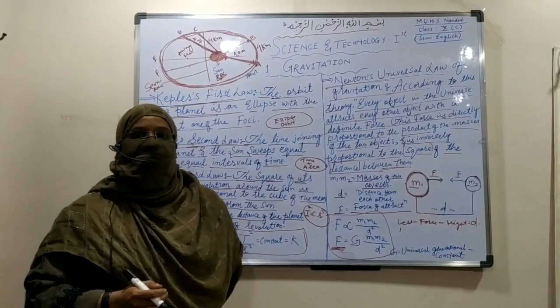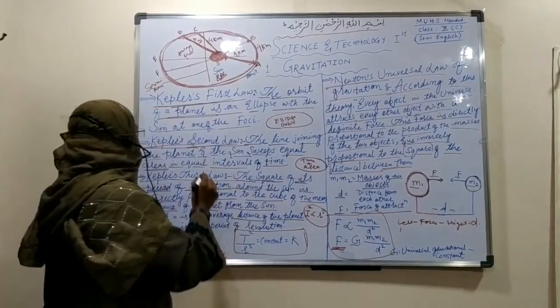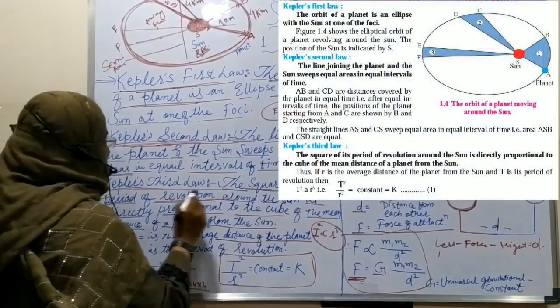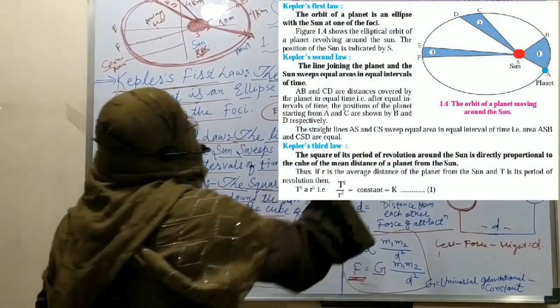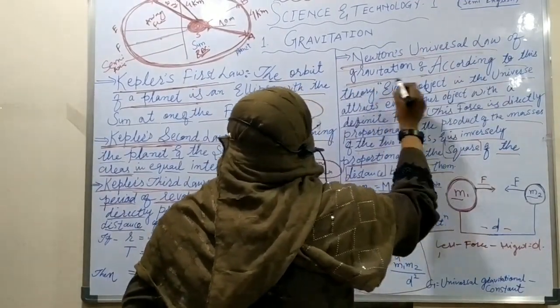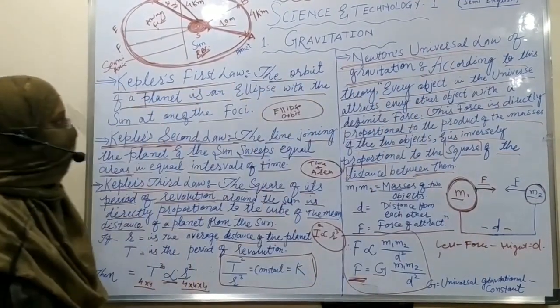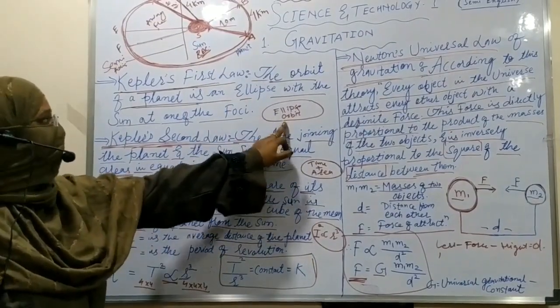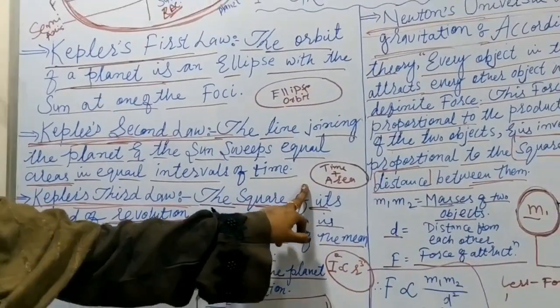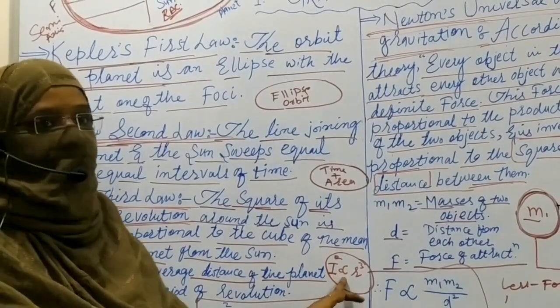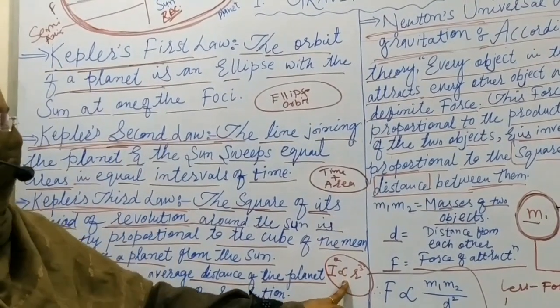So we studied here today Kepler's second law, Kepler's third law, and Newton's universal law of gravitation. You have to keep in mind all these things. First law, ellipse orbit. Second law, time and area. Third law, relation between time and distance with the cube and square proportion.